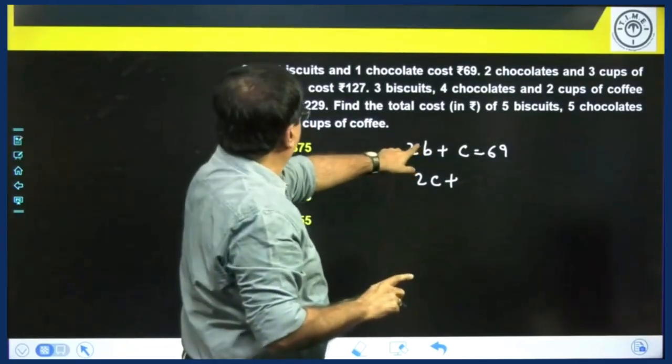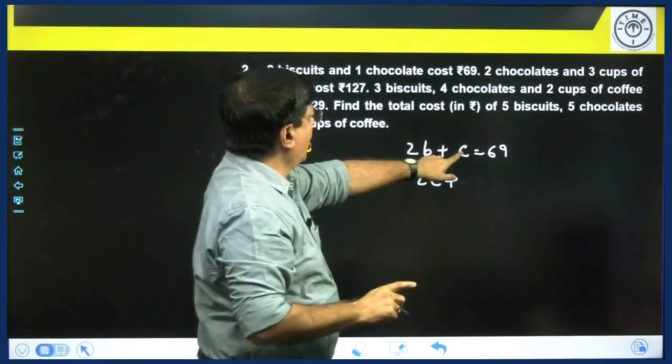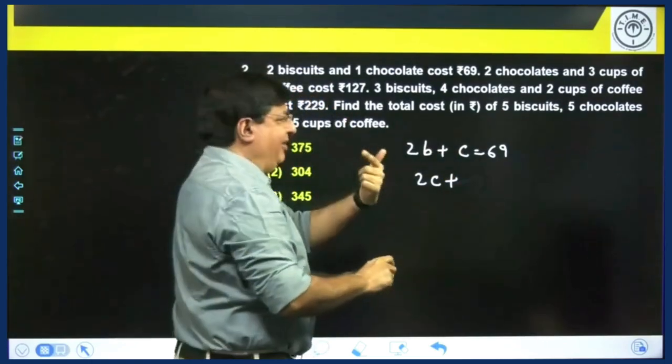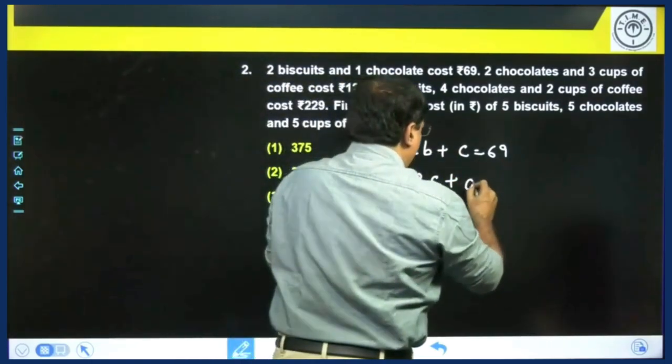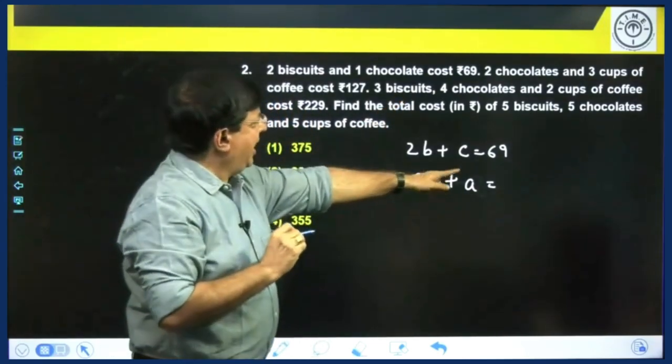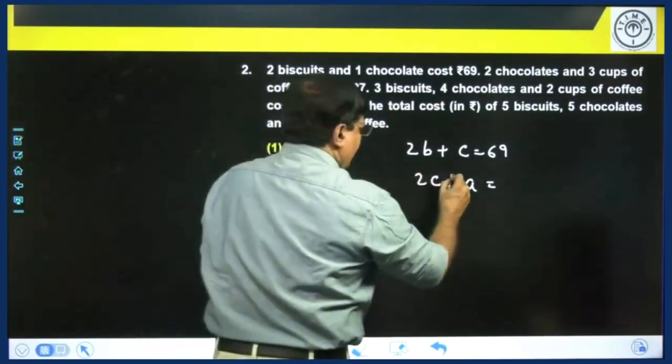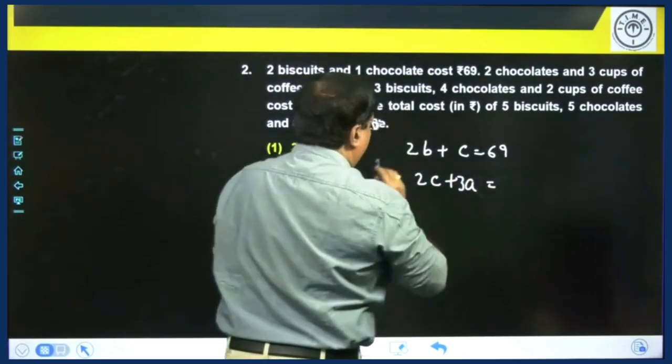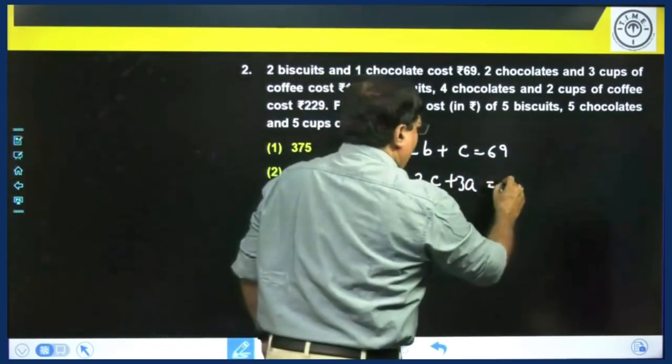B is biscuits, C is chocolates, coffee I will take as A. So A represents coffee. 2 chocolates and 3 cups of coffee, so it is not A, it is 3A. 3 cups of coffee is 127.